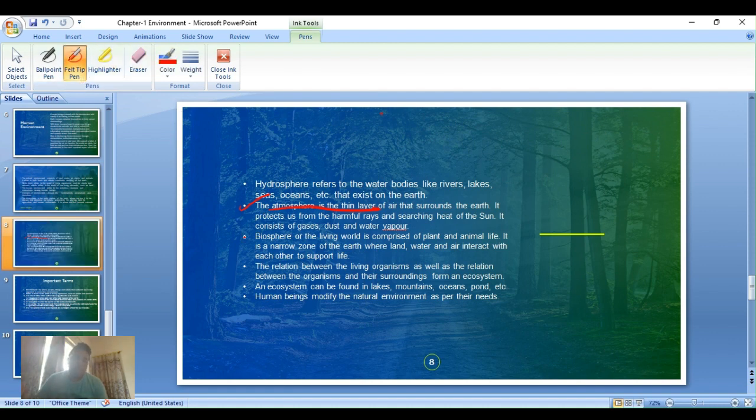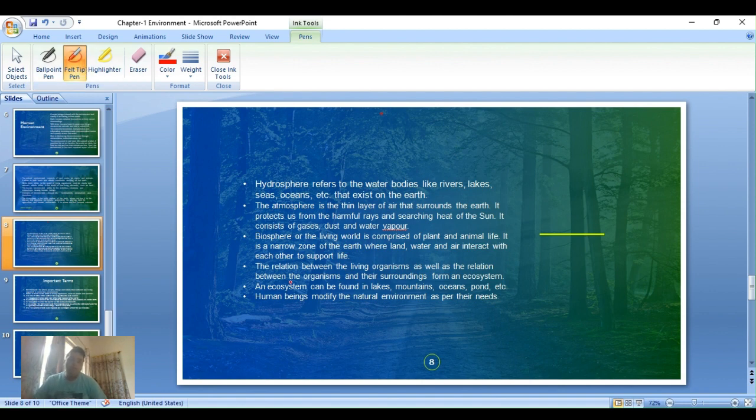And the biosphere. Biosphere is all the living world, composed of plant and animal life. It is a narrow zone. हमें पता है narrow zone, जैसे लिखा भी हुआ है, where land, water, air interact with each other. Interact करते हैं. हम land में रहते हैं. हम पानी पीते हैं. हम breathe कर रहे हैं. Interact कर रहे हैं, right? तो हम interact कर रहे हैं.